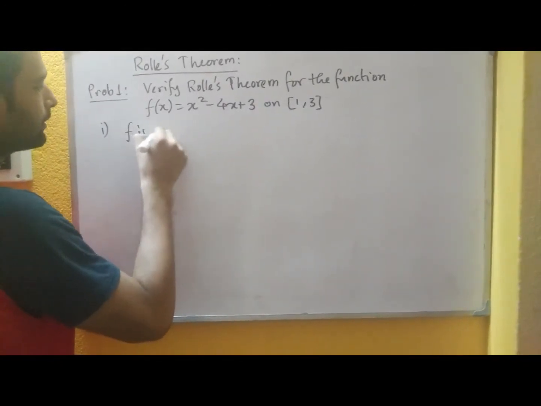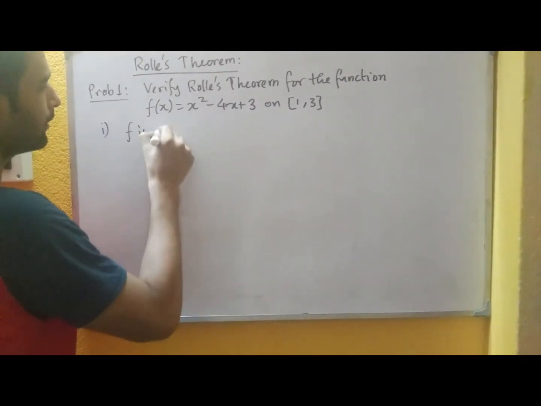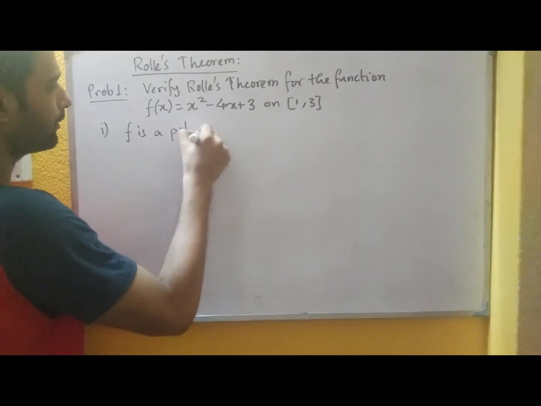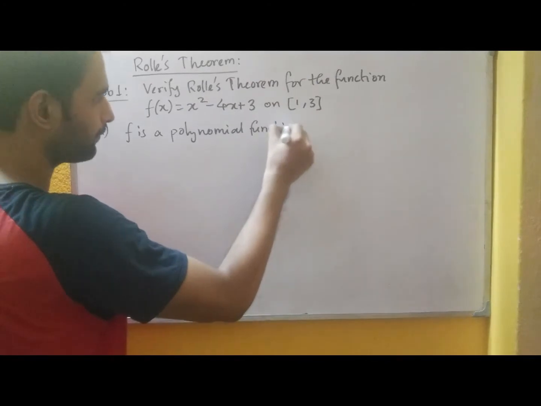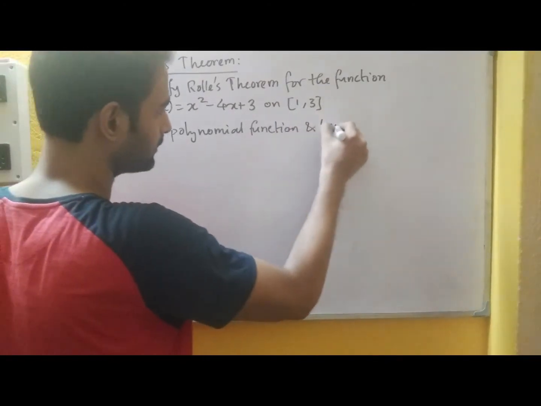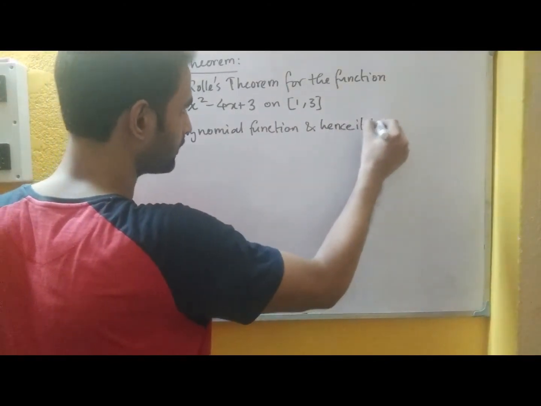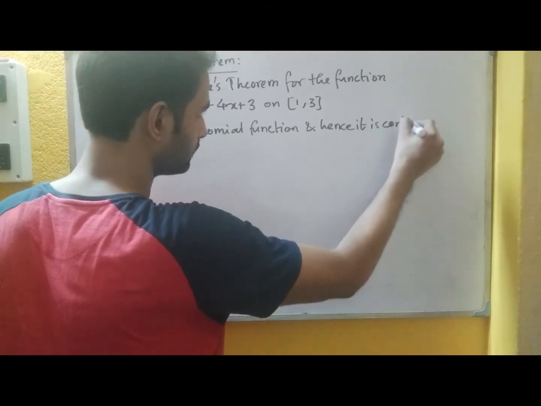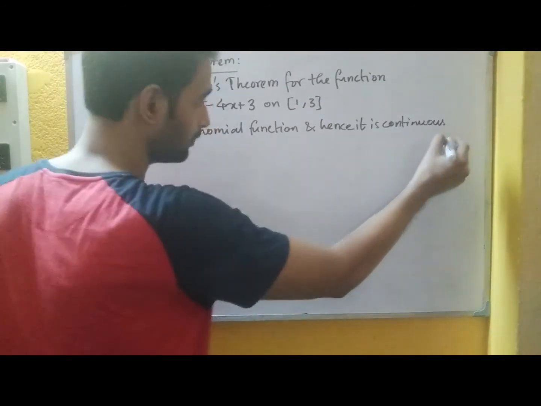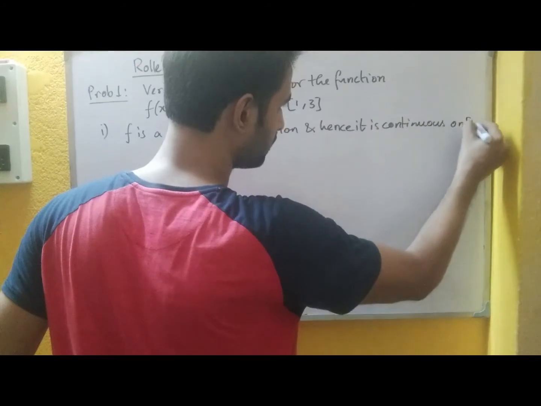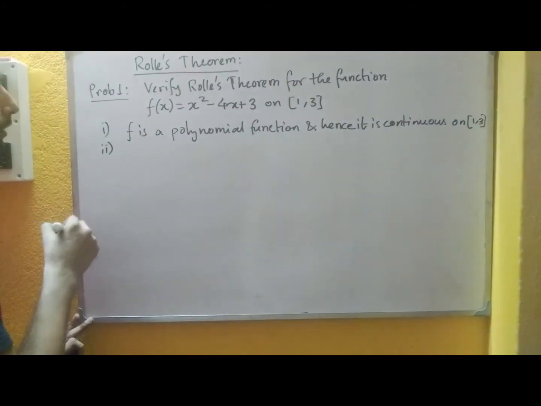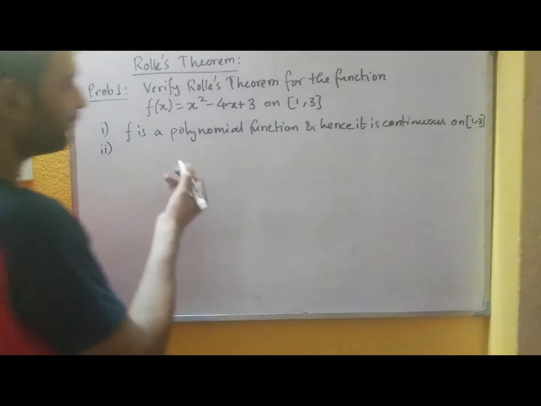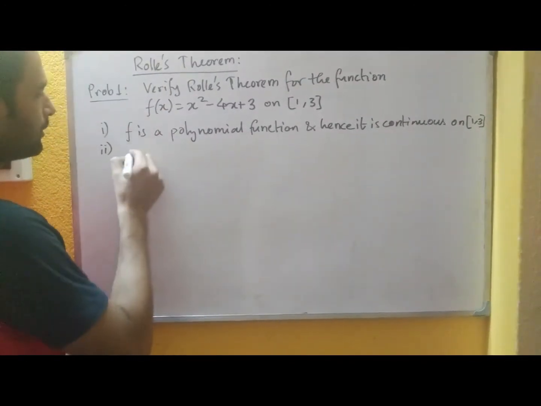So we can say that f is a polynomial function and hence it is continuous on the closed interval 1, 3. Number 2, again a polynomial function is always differentiable.